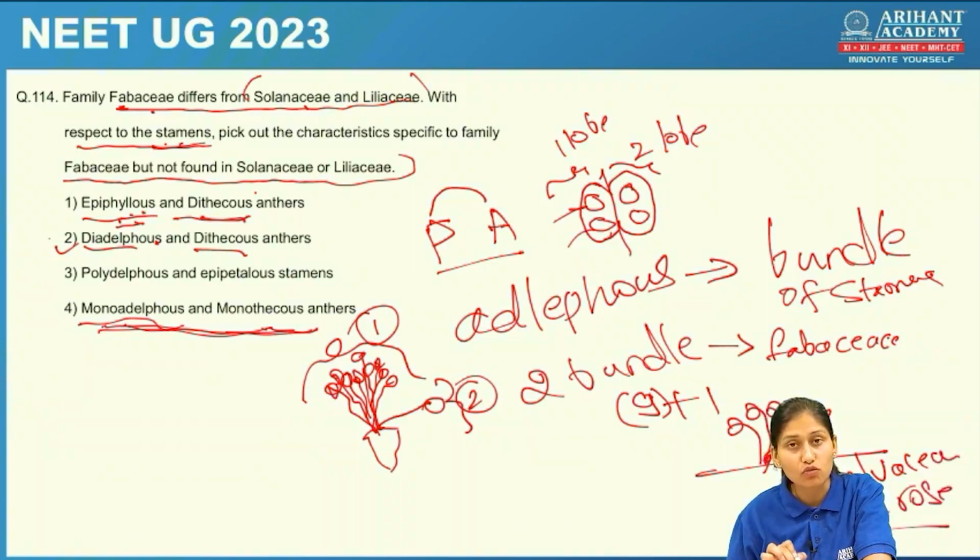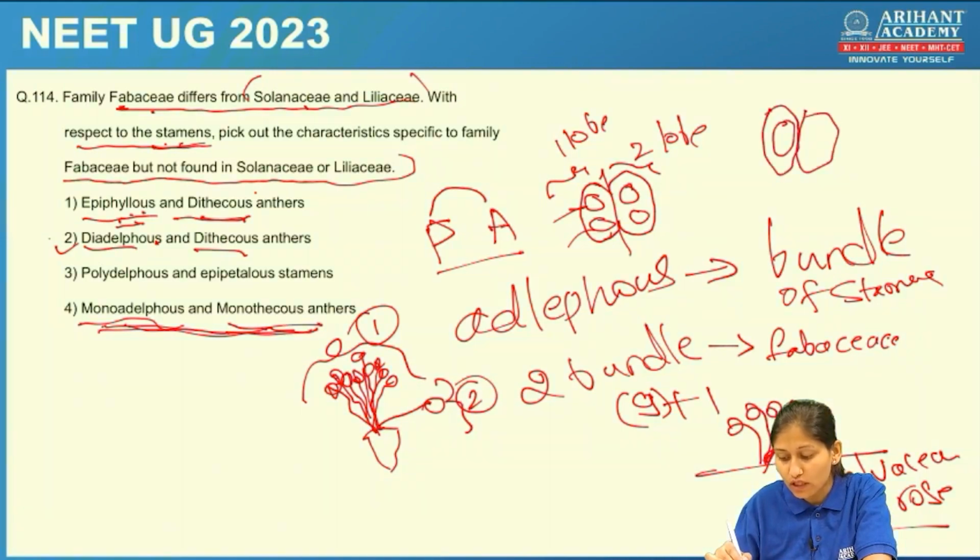In China rose, the monoadelphous condition is seen, and also the monothecous condition. Monothecous means each lobe will contain only one theca. So the right answer for this question is diadelphous and dithecous anther, which is present in the Fabaceae family. Okay.